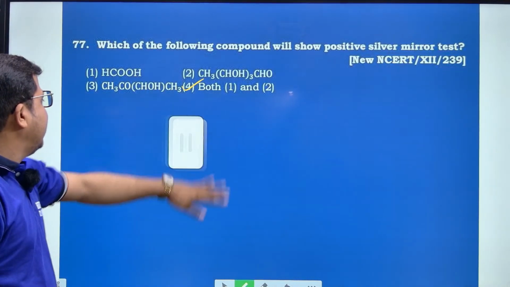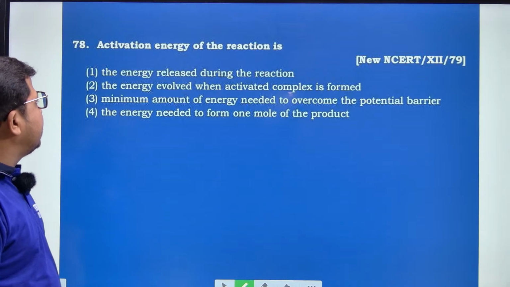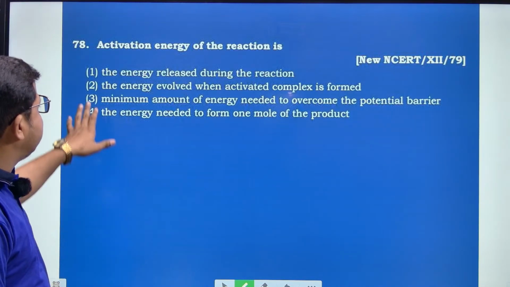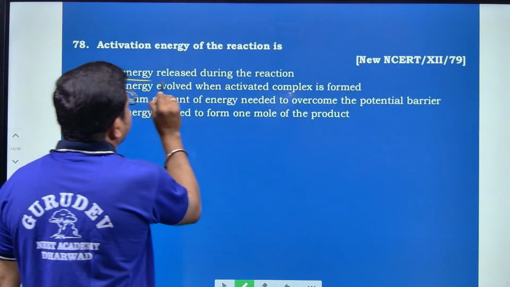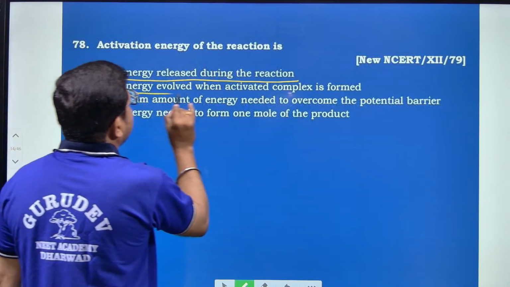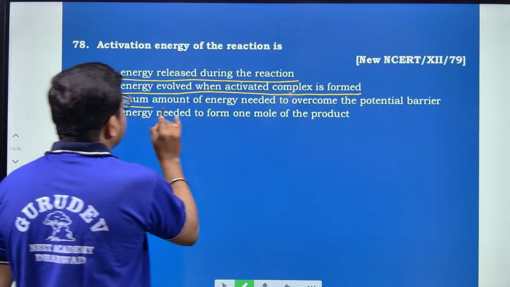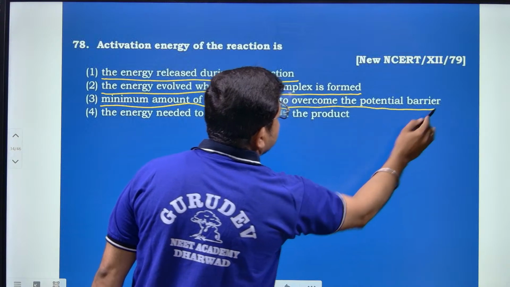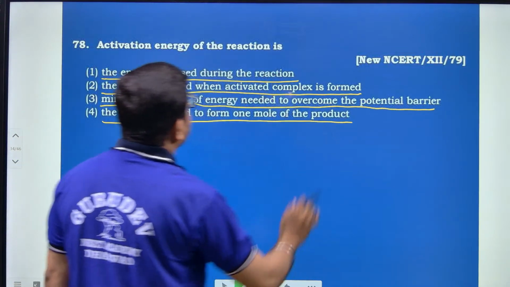Okay. And next, the activation energy of the reaction is, see here, first one is option number 1: the energy released during the reaction; the energy evolved when the activated complex is formed; the minimum amount of energy needed to overcome the potential barrier; and the energy needed to form 1 mole of the product.